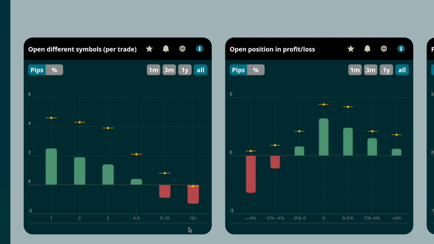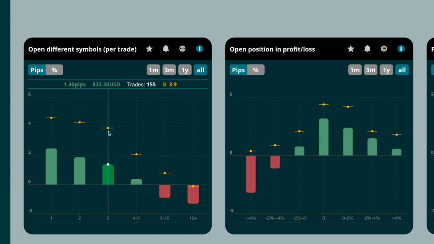Moving with the cursor over the bars, you see that the trader had quite a lot of trades when 5 or more other symbols were open at the same time, having a negative payoff of minus 826 USD with 5 to 10 open trades and minus 387 USD with more than 10 open trades, which gives a loss of more than 1,200 USD in total. We see a similar pattern for the benchmark traders.